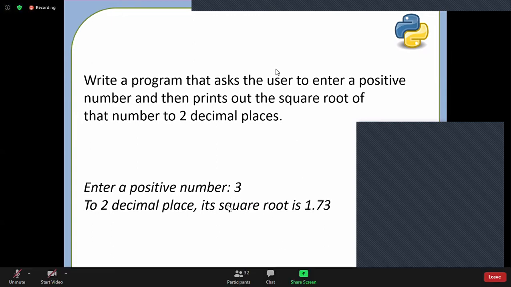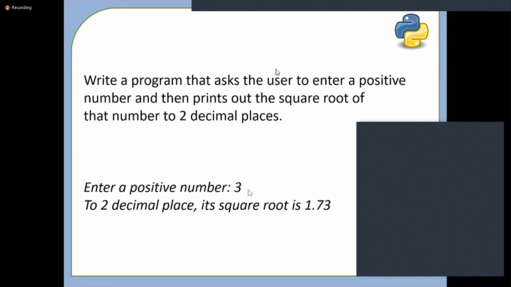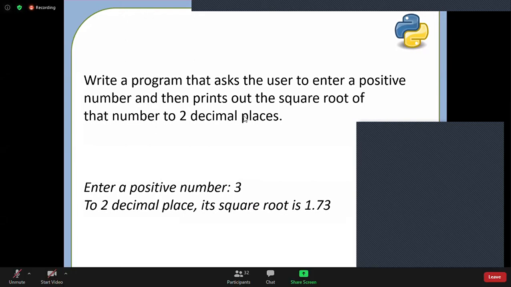Again, it's just 3 lines of code: taking input, finding the square root, and then printing the square root. Let's see who will complete and get the output as I showed in sample input output.